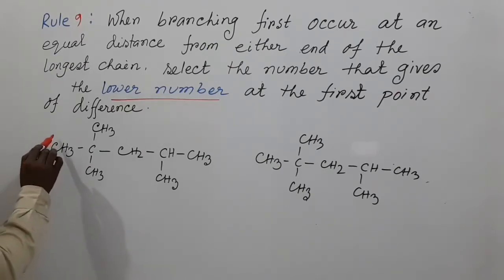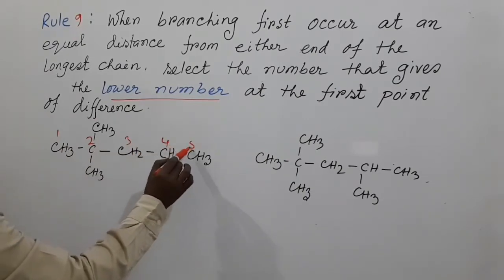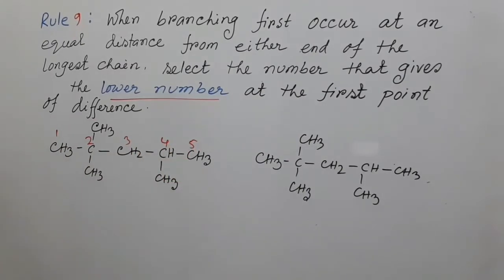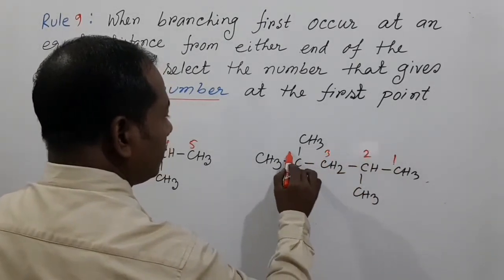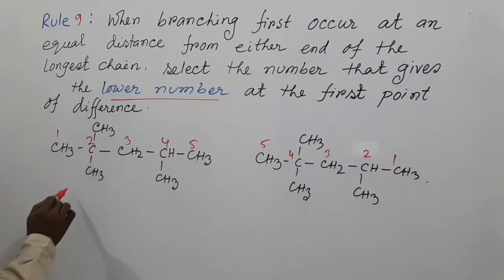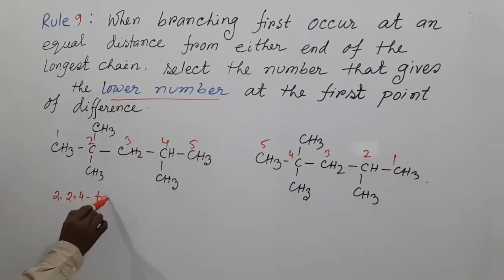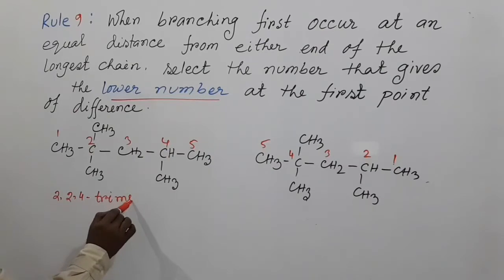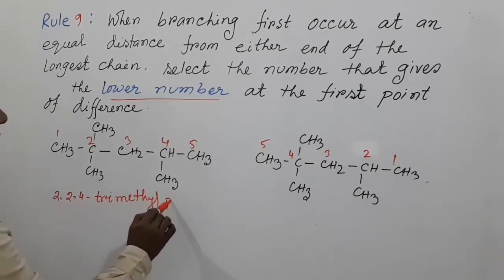We can number this 1, 2, 3, 4, 5, or another way 1, 2, 3, 4, 5. We can write the name of this compound 2,2,4-trimethylpentane.